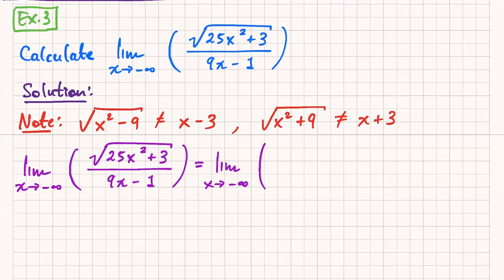So I'm going to factor out the highest power of the numerator, but keep it within the square root for now. Inside the square root, the highest power is x squared. So I'm going to factor x squared out from within the square root. So I get x squared times 25 plus 3 over x squared. That whole thing is still under the square root.